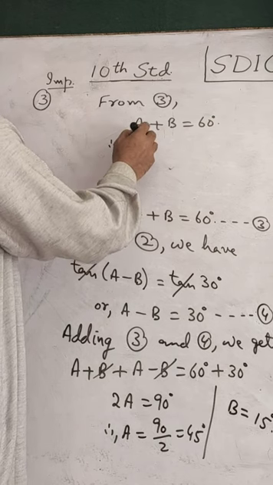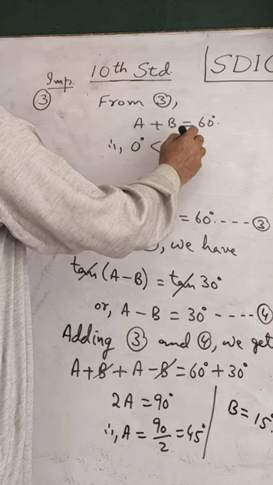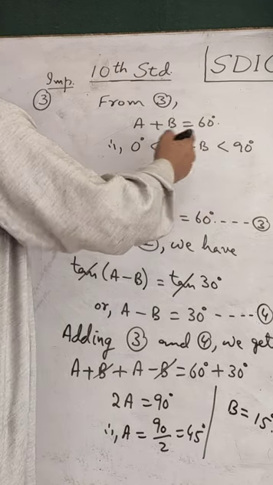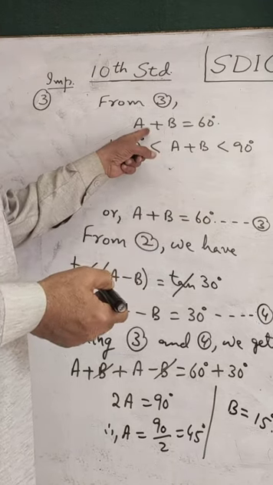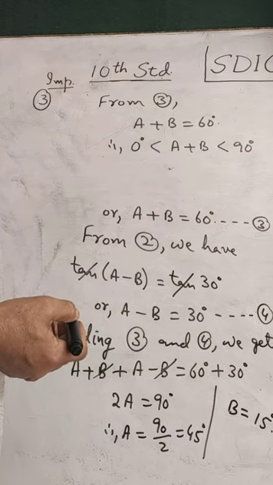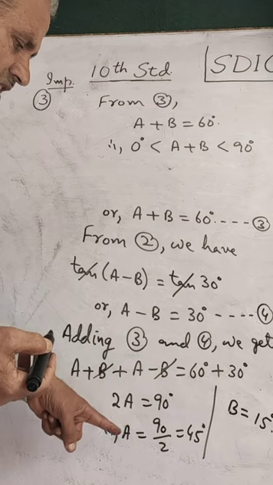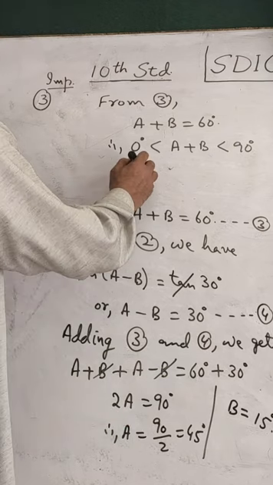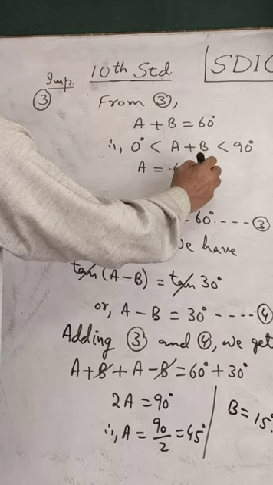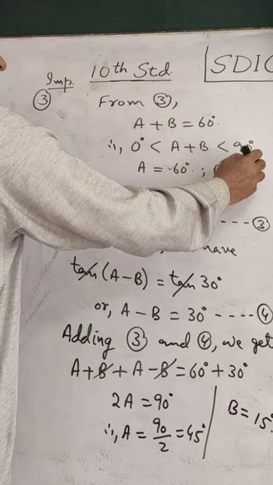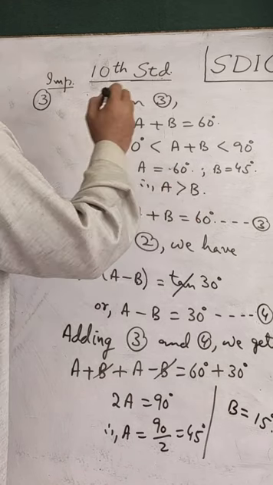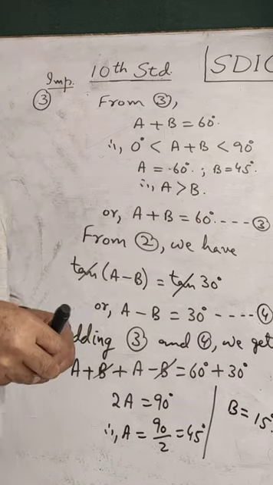Therefore, we'll conclude that 0 degree is less than a plus b is less than 90 degrees, because 60 is between 0 and 90. And then, looking at the values of a and b, a we have 45 degrees, b we have 15 degrees, which shows us that a is greater than b. That completes this question, and that will do for this day.